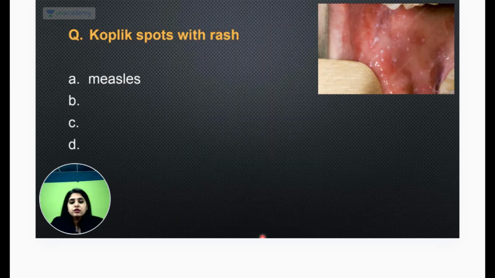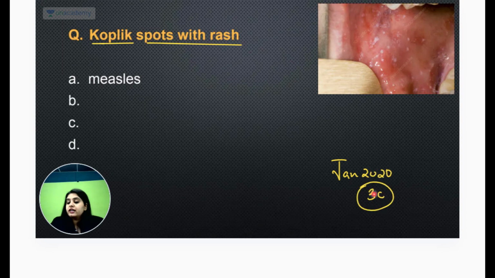Another much needed question, the photo didn't come, I know the picture was not there, I only got a picture for reference, came with regard to another recent obsession. With measles, NBE has a recent obsession, because in January 2020 the question came on the 3 C's of measles: cough, coryza, conjunctivitis. The 3 C's had come in the Jan 2023 FMG exam. Recently the 3 C's had come, and now the NEET PG exam has given you Koplik spots with rash. So again, the recent most obsession.